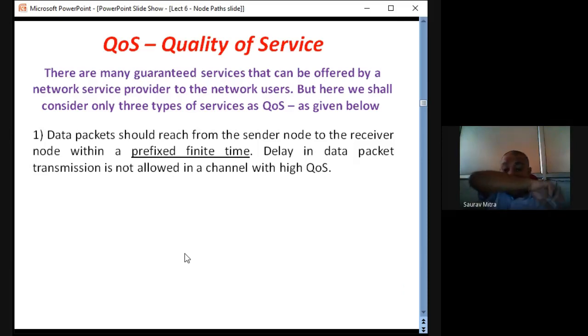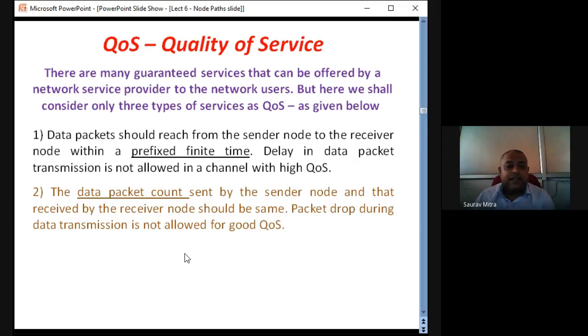So first you have to know how much is the prefixed finite time for the data transmission from source to the receiver, and the data should reach the receiver within that prefixed time. The first is the time, the second is the packet count. Within the data packet, data is there. So I can send, suppose, 15 data packets. If I am sending 15 data packets from the source, 15 data packets should be received by the receiver.